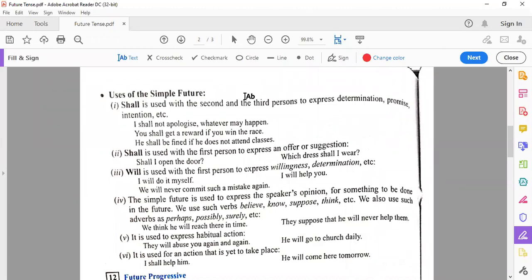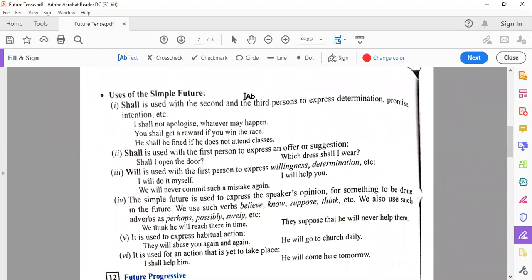ये आपको मैंने बताया ना कि हम I के साथ will भी use कर सकते हैं, you और he के साथ, that means second और third person के साथ shall भी use कर सकते हैं if we want to express any determination, any promise, any intention. Shall is used with the first person to express an offer or suggestion. If you want to give any offer or suggestion, you use shall with I. Shall I open the door? Which dress shall I wear?